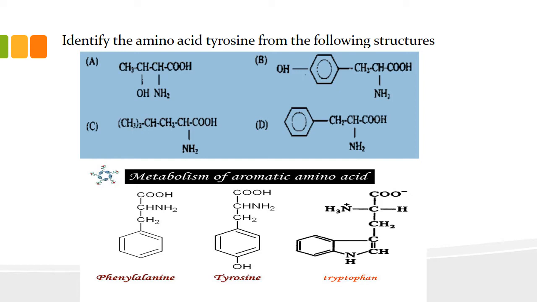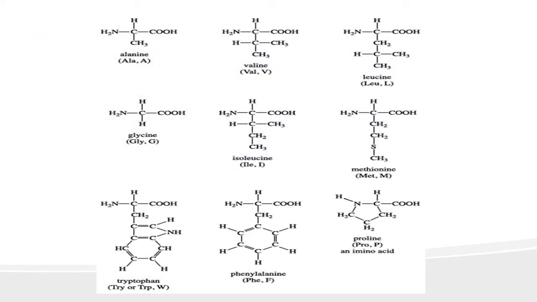here the option B is the right answer. It contains one carboxylic group, amino group, and a ring, and then an OH group is attached to this. So from this you can see option B is right. I have given the structures of different amino acids, so students can refer to this.